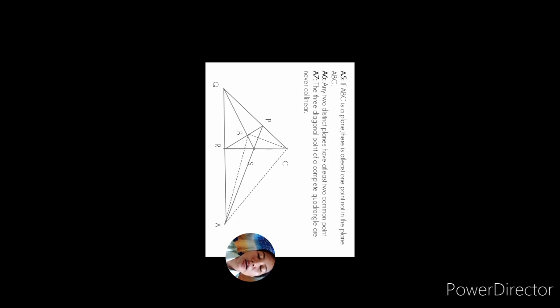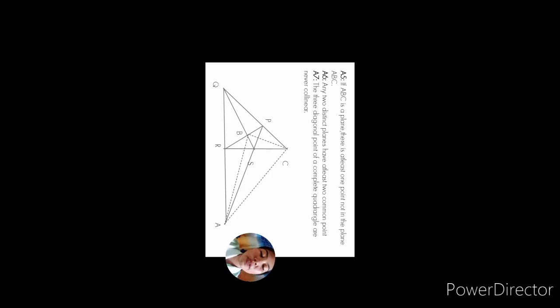Let's draw a quadrangle. Let's consider the quadrangle PQRS, and there are B, C, and A. If you remember, do you still recognize the diagonal points from our previous lessons?